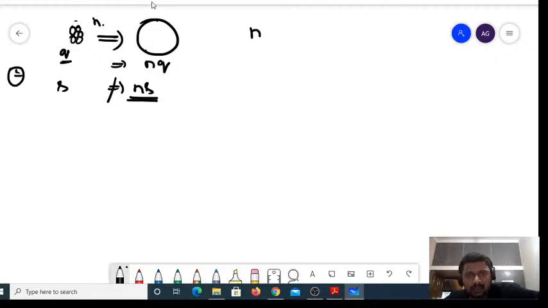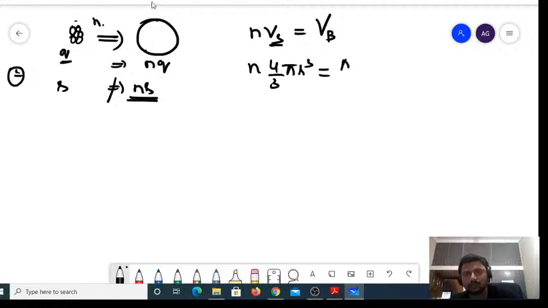See, n times the volume of the small sphere must be equal to the volume of the bigger sphere. Simple as that. Now, what is the volume of the small sphere? How do you find the volume of a small sphere? It is 4 by 3 pi r cube, that is equal to 4 by 3 pi capital R cube, which is of radius capital R. Small r is the radius of the small sphere and capital R is the radius of the biggest sphere, right?